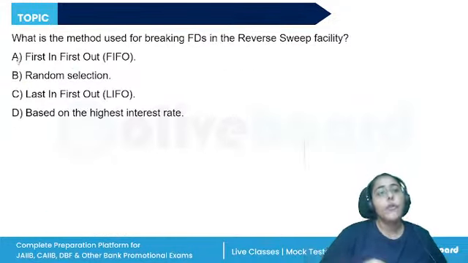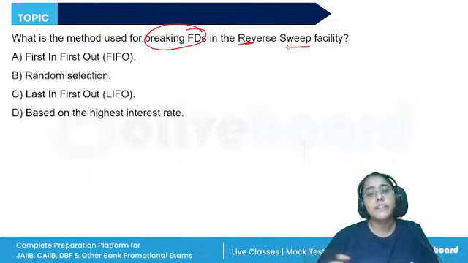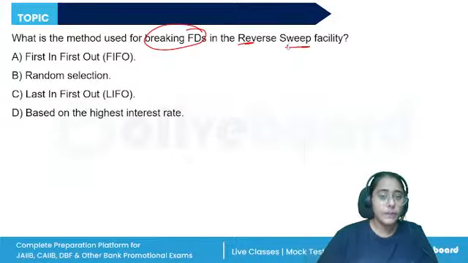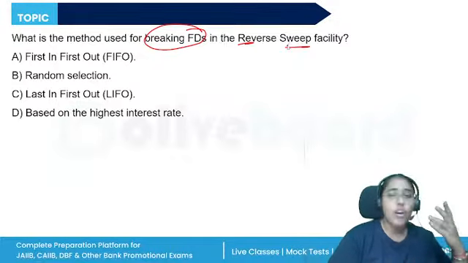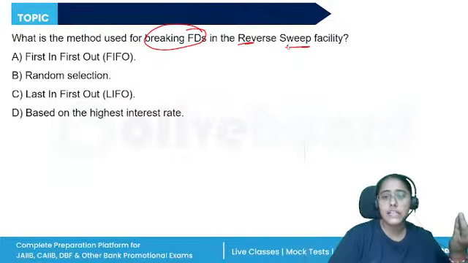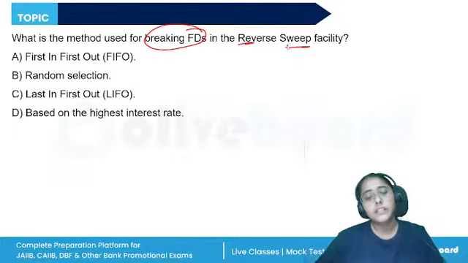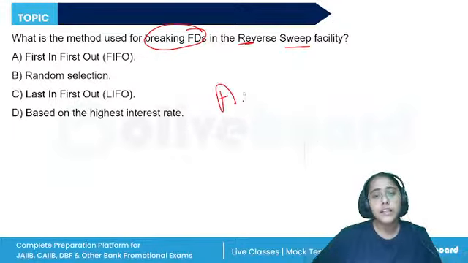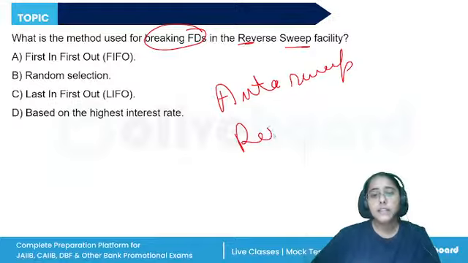All right. What is the method used for breaking the FDs in the reverse sweep facility? Now we also have the two-in-one account, which is a combination of the savings bank or current account and the FD linked account. And it works under two principles, the auto sweep facility and the reverse sweep facility.